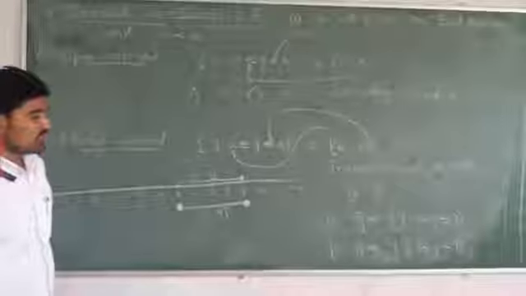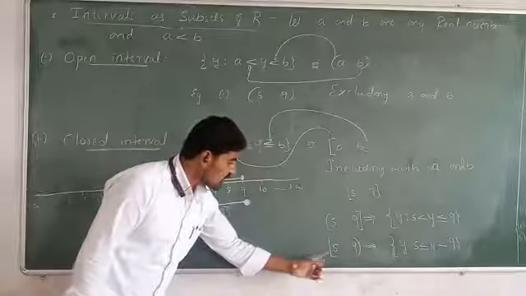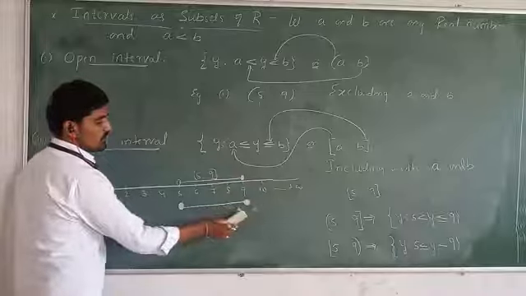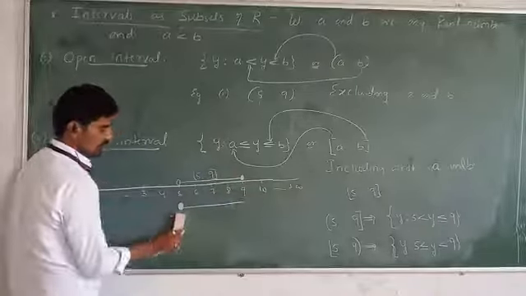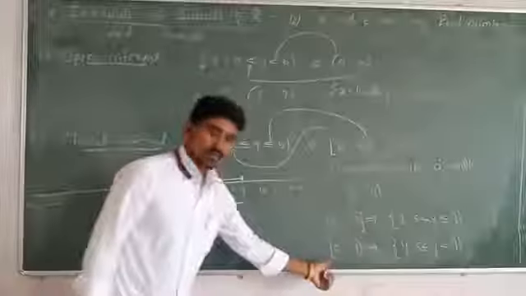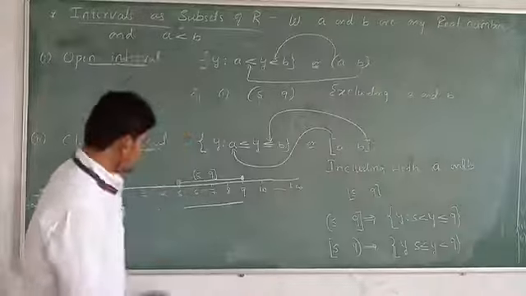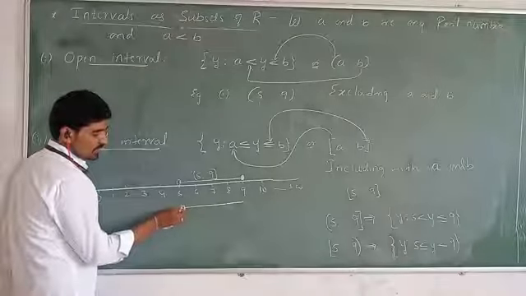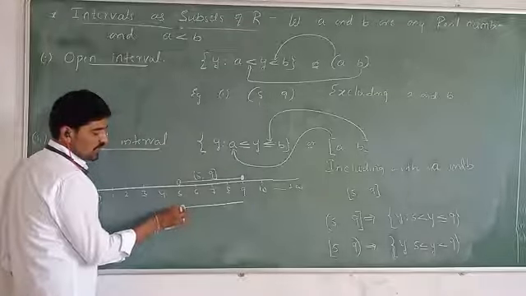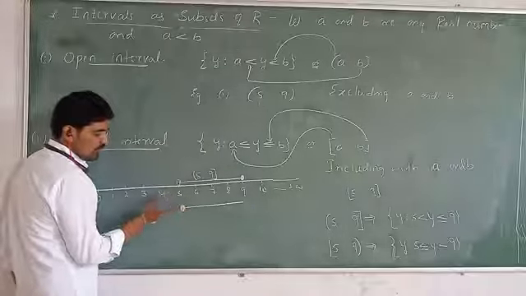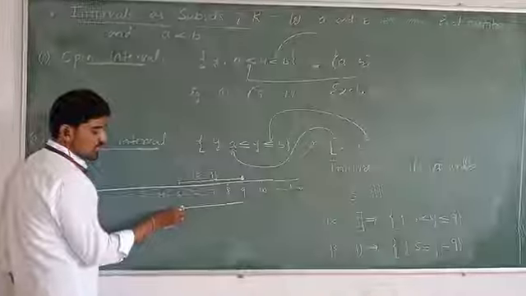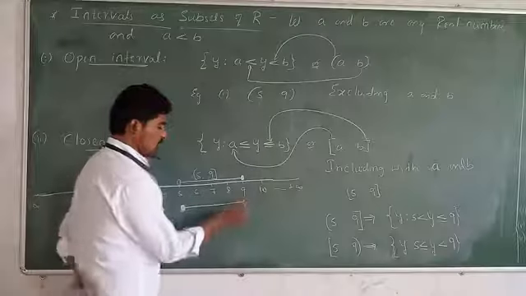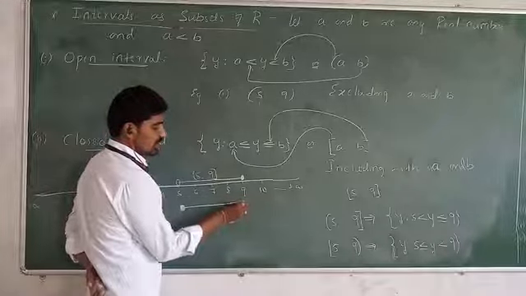I hope all of you understand. Then how do you represent closed with 5, open with 9 on the number line? Closed with 5 means we represent a closed circle at that point. And open with 9 means at that point we represent an open circle.